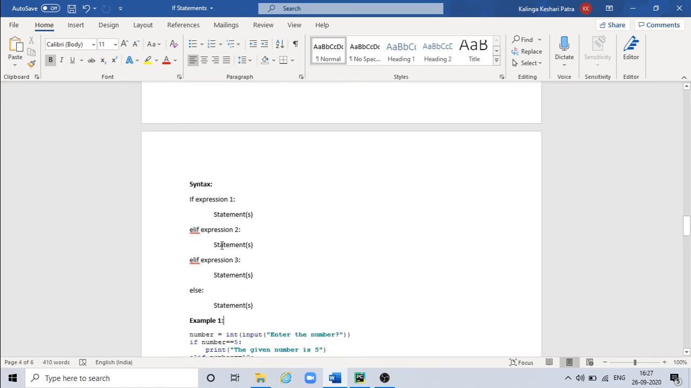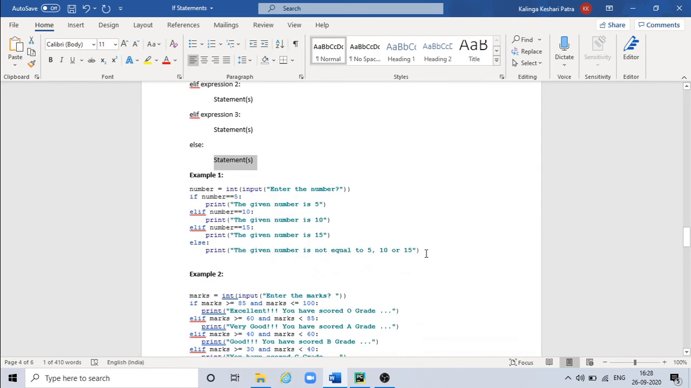Let's see the syntax here. If expression 1 is true, then this statement will get executed. Else if, or elif, expression 2, then this statement will get executed. Elif expression 3, if this expression 3 is true, then this statement will get executed, or else this statement will get executed. So it's a default statement. If no expression is correct, then this statement is going to be executed. So let's take one example and see here.